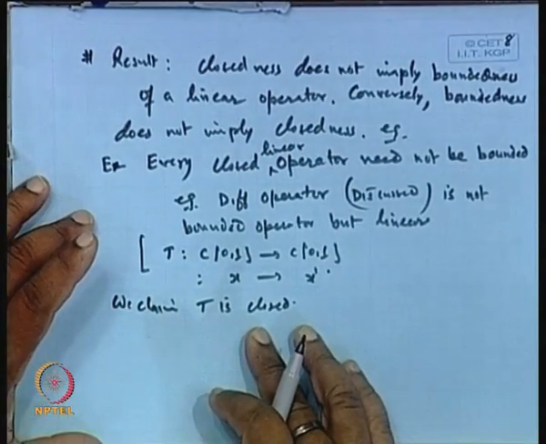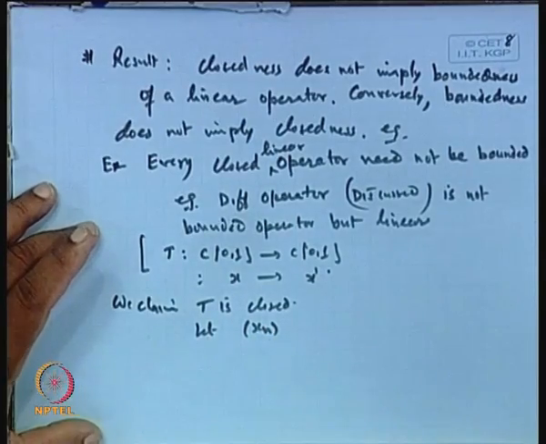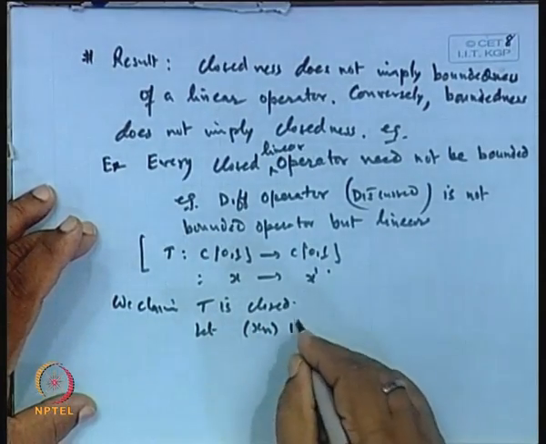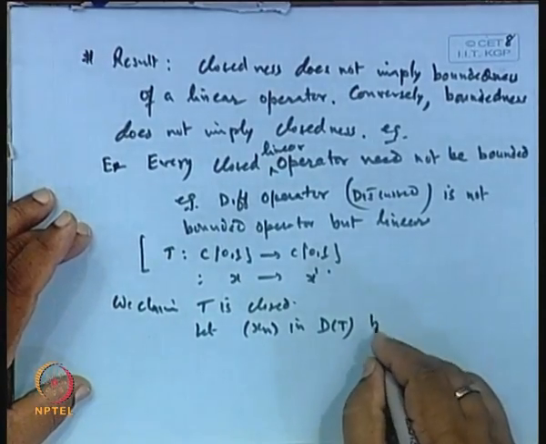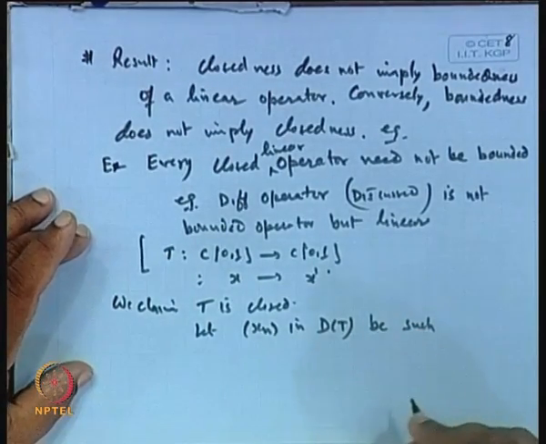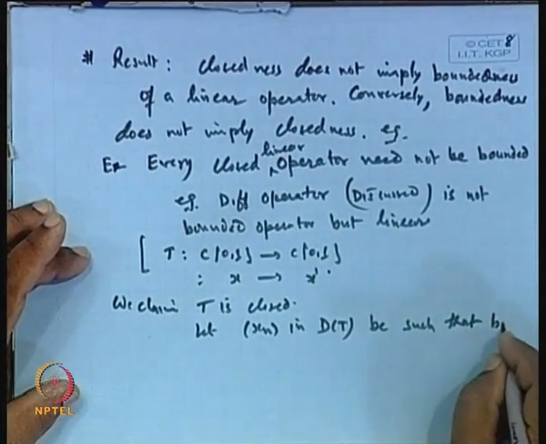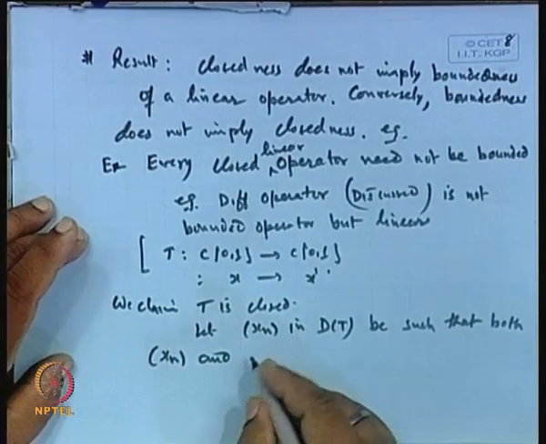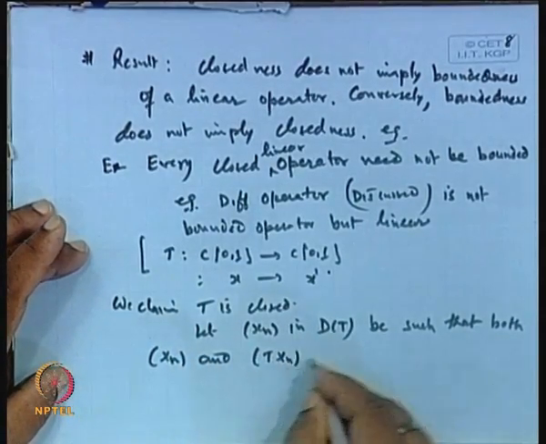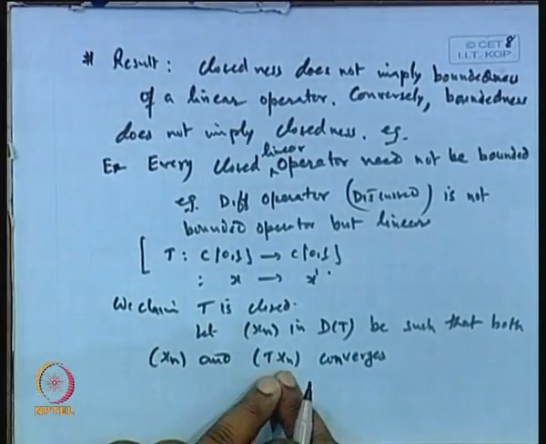Let x_n in the domain D(T) be such that both the sequence x_n and the image T x_n converge, because for closedness this condition is required.